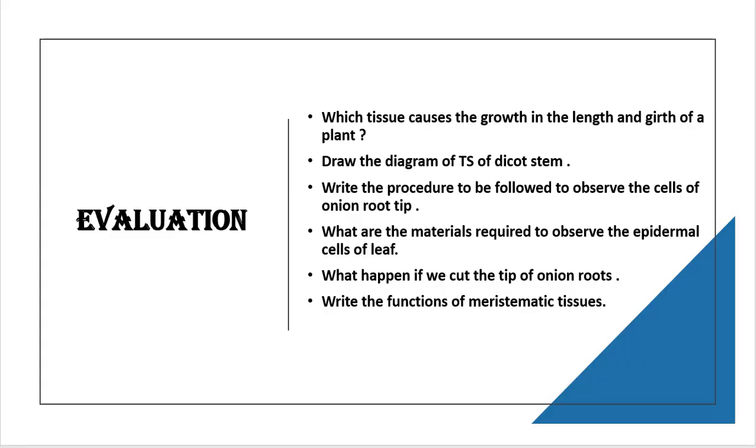Dear students, write the answers for these questions and send those answers to your teachers. Which tissue causes the growth in the length and girth of a plant? Draw the diagram of T.S. of dicot stem. Write the procedure to be followed to observe the cells of onion root tip. What are the materials required to observe the epidermal cells of leaf? What happens if we cut the tip of onion roots? Write the functions of meristematic tissues.